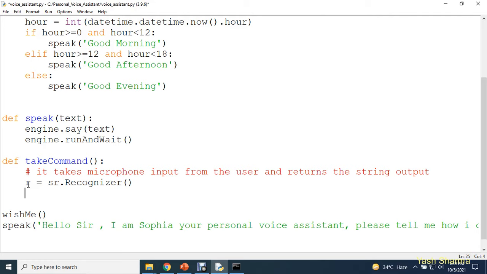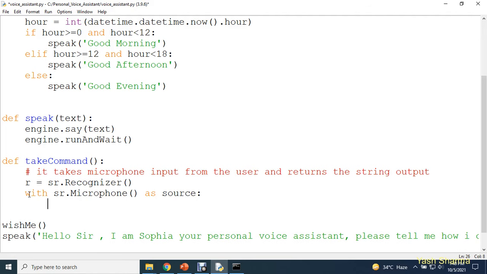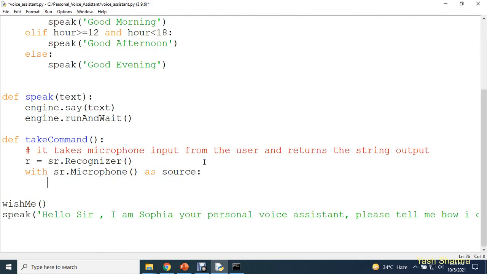Now from where will this method receive the user input? From the microphone. We are going to use our laptop microphone. How will it use your microphone? It's very simple: with sr.Microphone as source, that means we are going to use the microphone as our source.